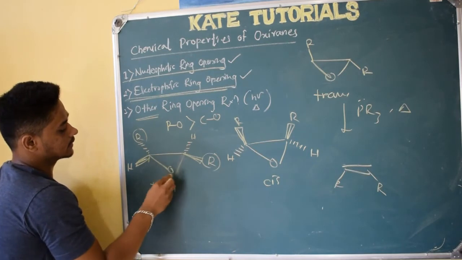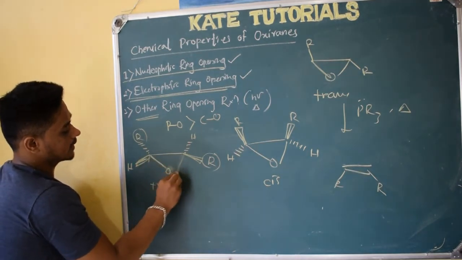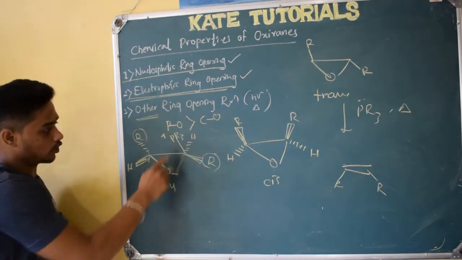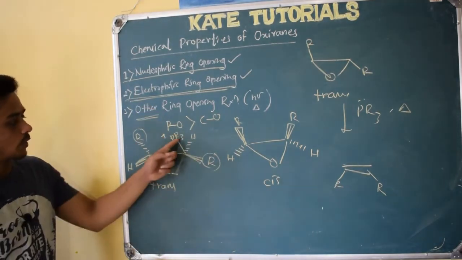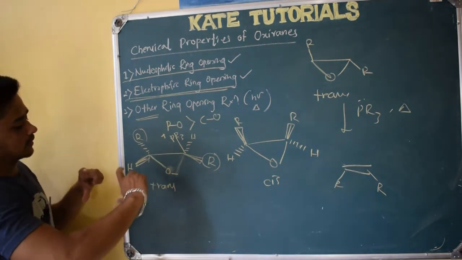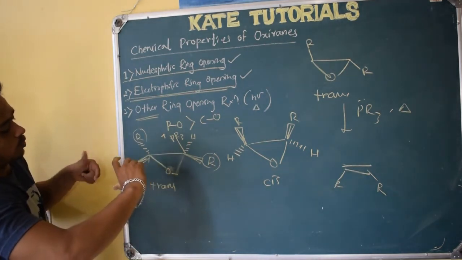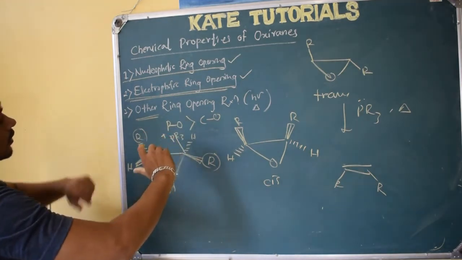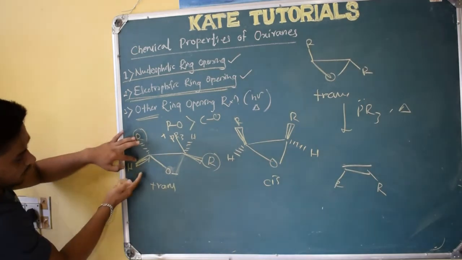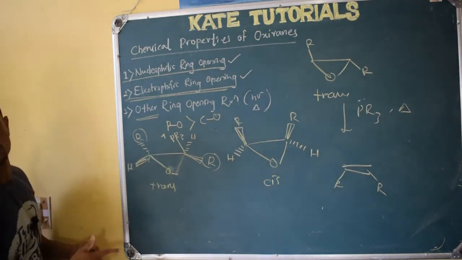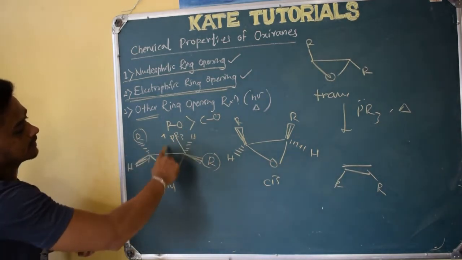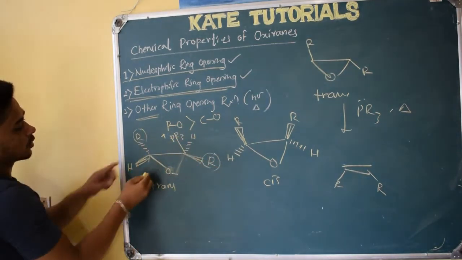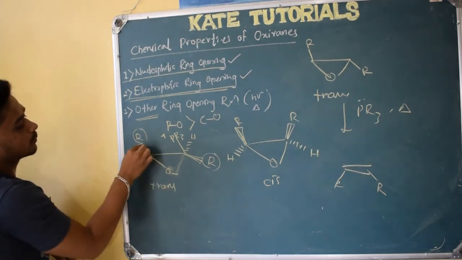So after PPh3 attacks, what I will do is just write like this. See here, O minus, and here PR3 plus. A phosphorus bond has formed, right? So both are at 180 degrees, so there is no interaction. So what I will do? I have to rotate. Whenever rotation happens, the above bond comes below and the below bond comes above. Only this bond I am rotating, this carbon I am keeping the same. So you try to maintain the stereochemistry as it is, just rotate so that the above bond becomes below and the below bond becomes above. Other things remain the same.